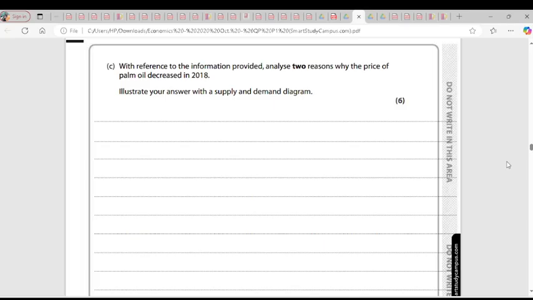So in summary, the supply of palm oil can be inelastic in the short run. It's only in the short run because in the long run, we're going to have more supply. All factors will be variable. Can we use something like 2 technical points? Yes. A rise in one variable which brings about a change in another variable. But here, you have to understand that